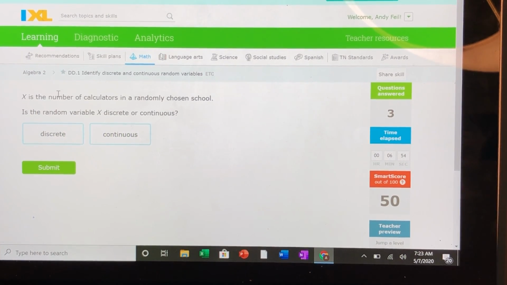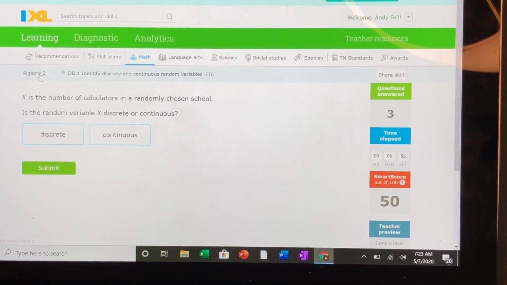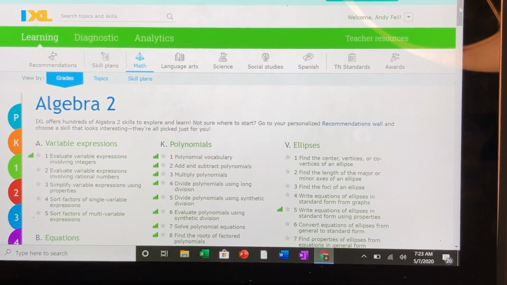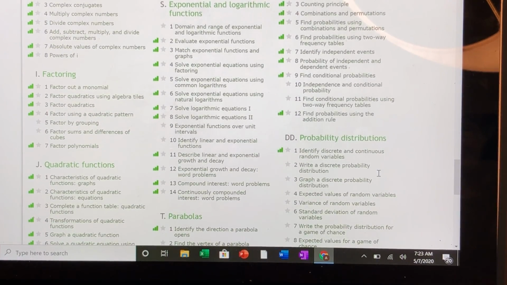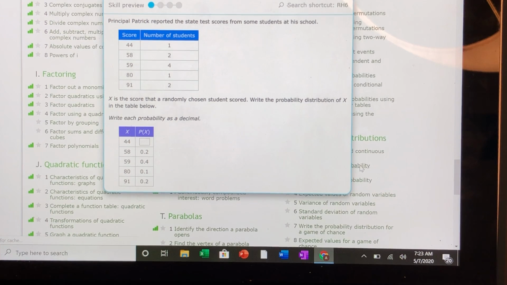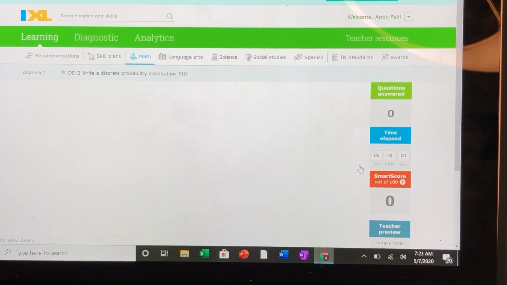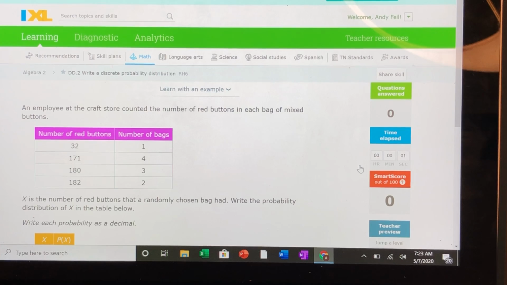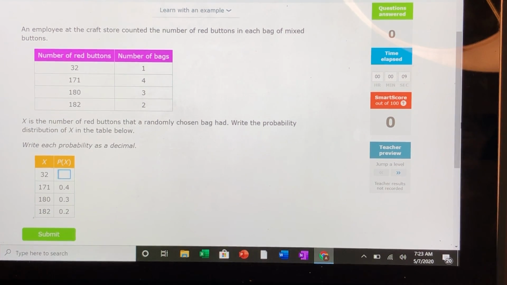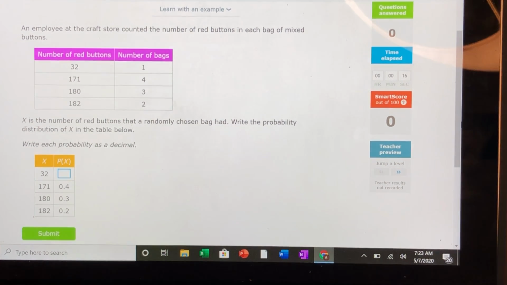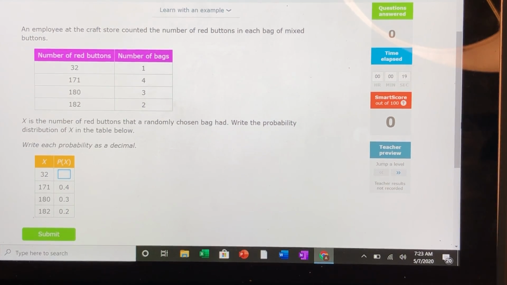Now, I'm going to go back, and we're going to go to DD.2, because this is the one where we're actually going to start building sample spaces. So this one is called write a discrete probability distribution. So you're used to frequency tables, and that's really what this is, but we're going to use frequency tables to construct a probability distribution. It's not difficult, it's just a way of organizing, and again, this is discrete, so we should be able to actually add these up. So that's what we're going to do.